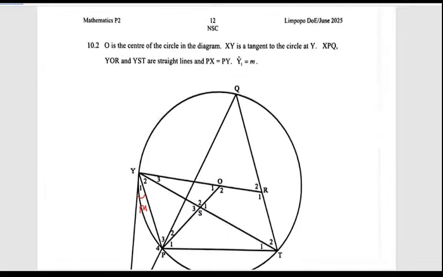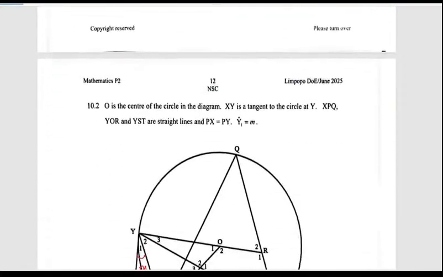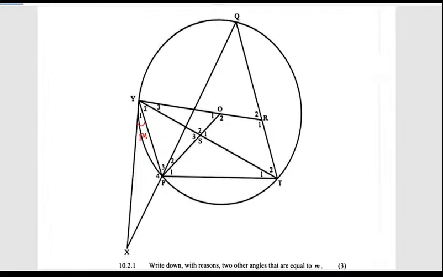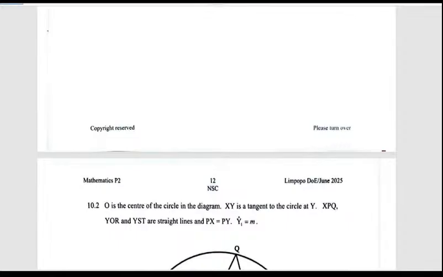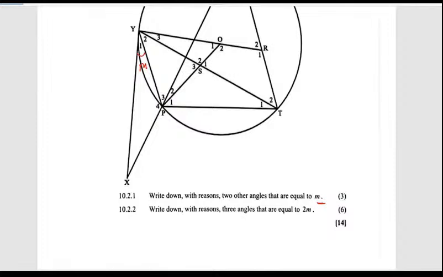10.2.1. Did I skip a question? No, I haven't skipped a question, not at all. So the first question: can we write down with reasons the other angles that are equal to M, for 3 good marks? Wow, let's get these 3 marks. They want 3 angles with reasons. So I'll say this is 10.2.1. Which other angles are the same as M? Number 1, we have T1, because that is like a turn chord. This is M.